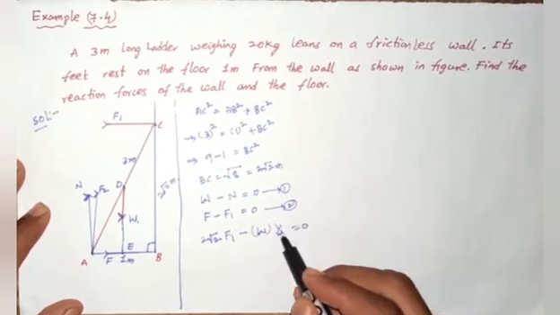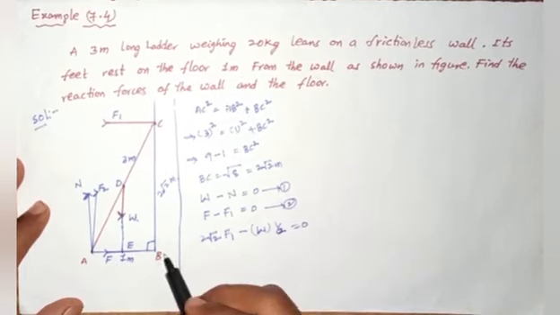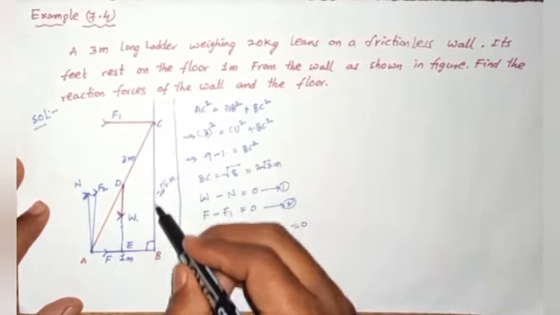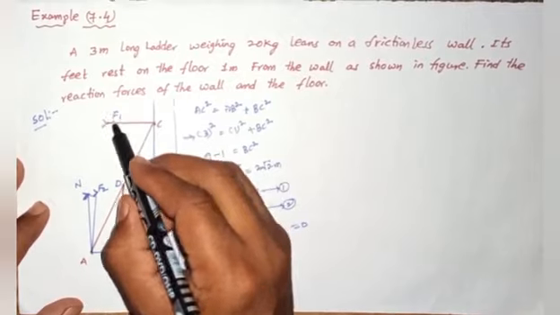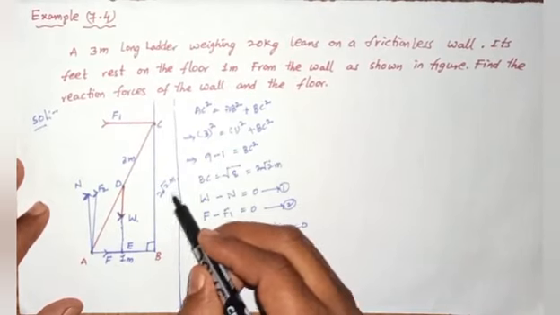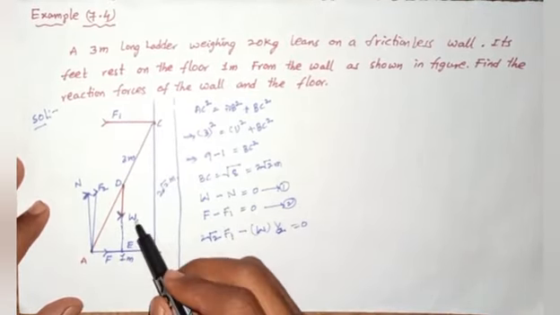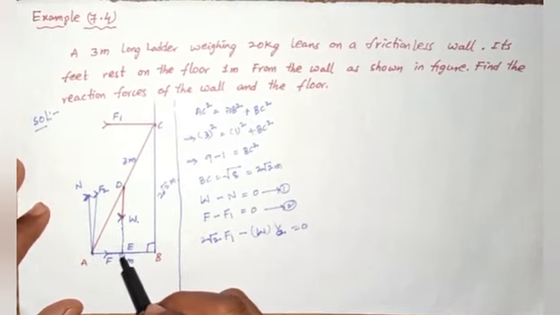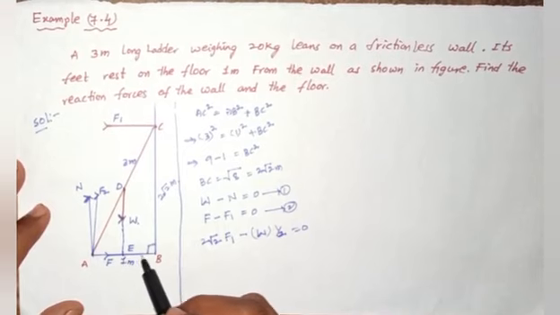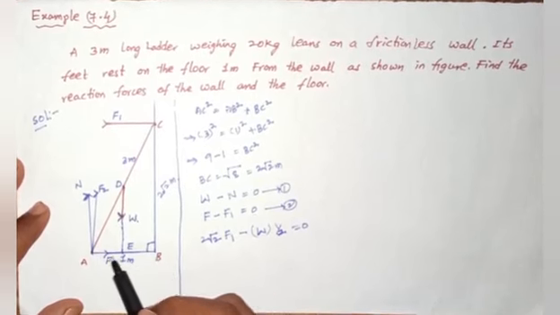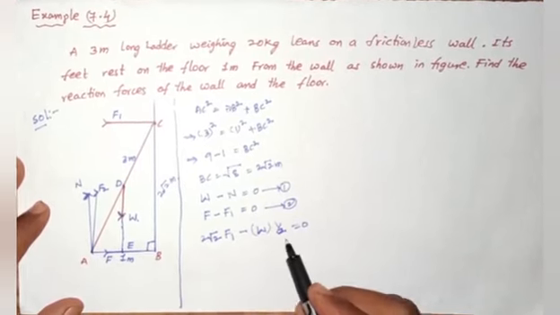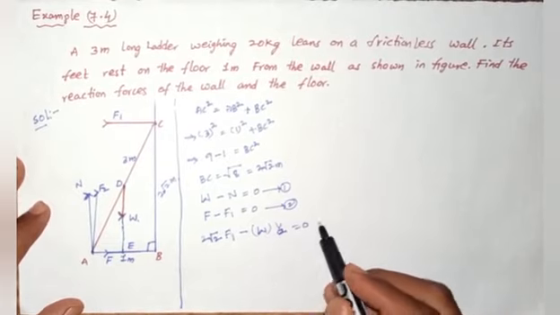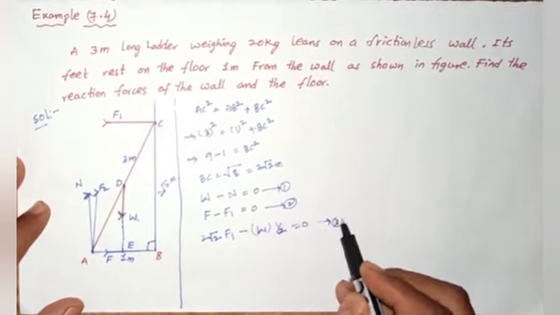That equals 0. The perpendicular distance for F1 is 2 root 2, and for the weight W it is half. So W into 1 by 2. This is equation number 3.